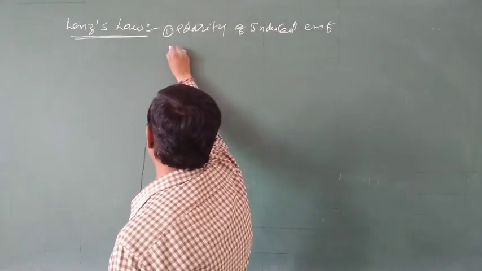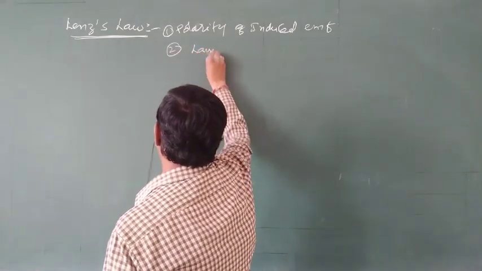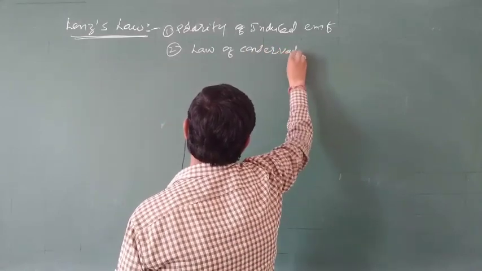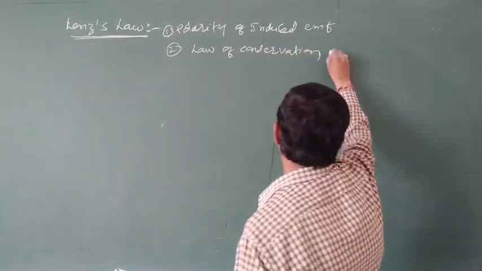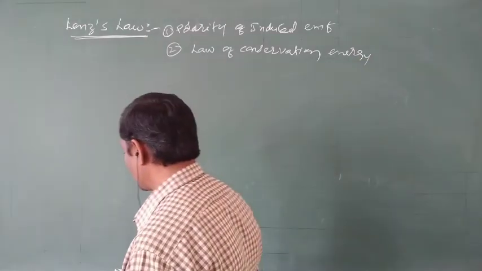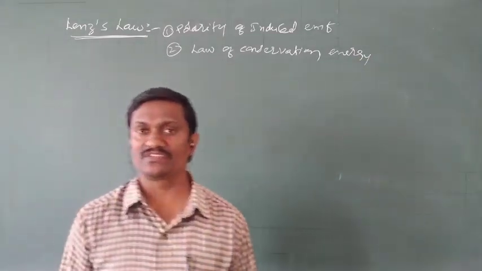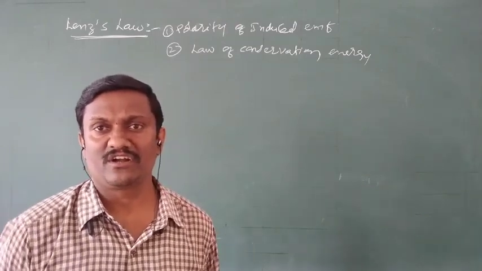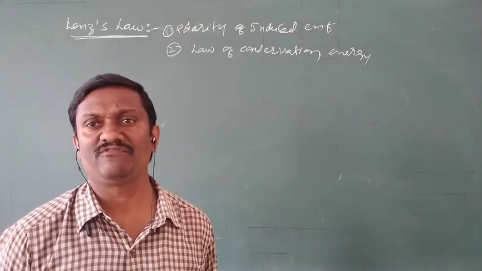Lenz's law is mainly based on the law of conservation of energy. We know the law of conservation of energy: the total energy of the system remains constant, because energy can neither be created nor destroyed, but can be transferred from one form to another.